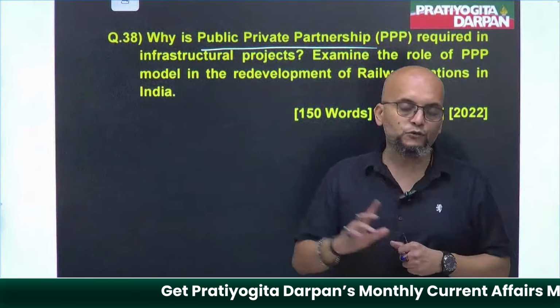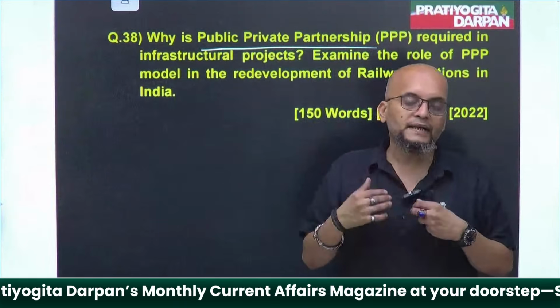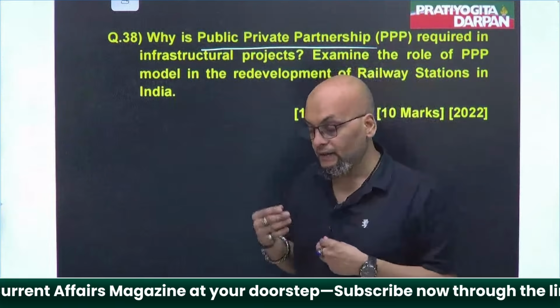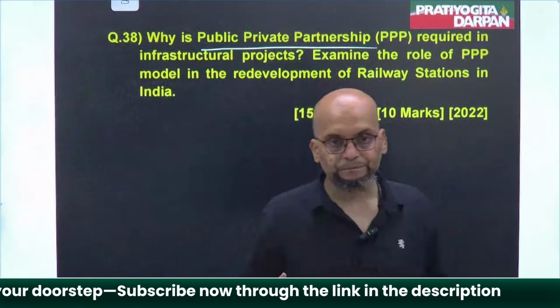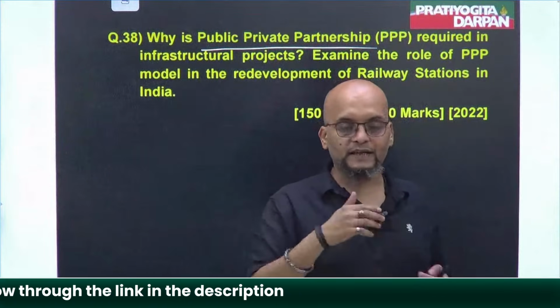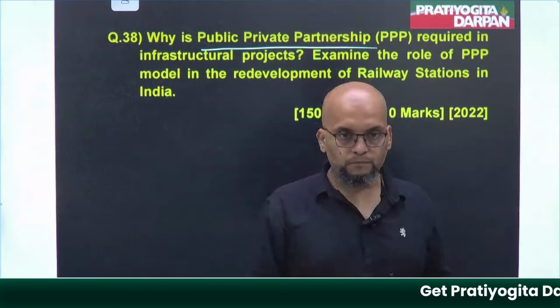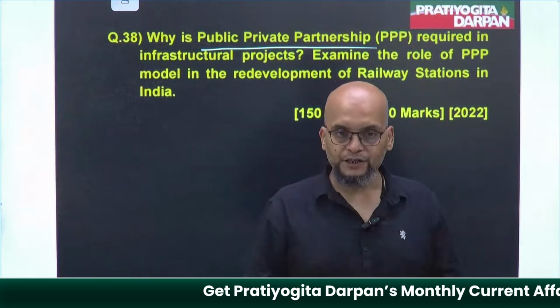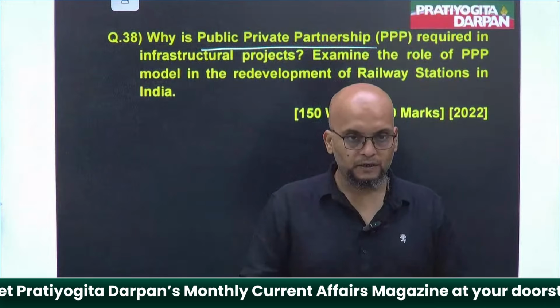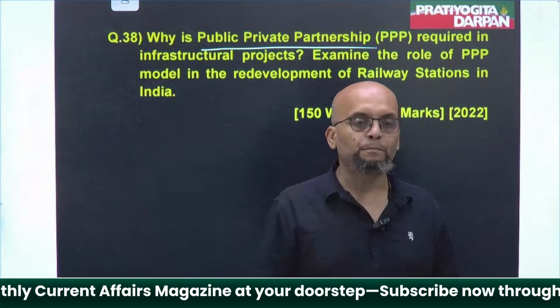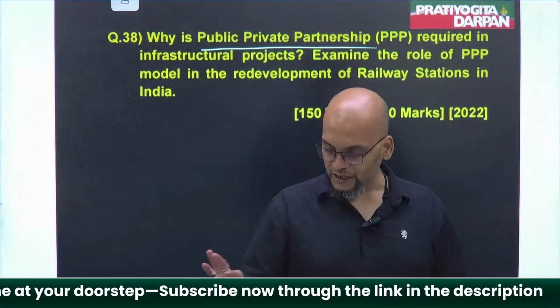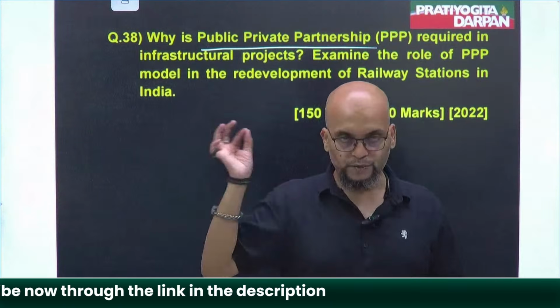What the government can do under this model is circulate the tender. The individual who gets the tender can do the job. For example, for development of a railway station, he can take the tender, do the job, and now the government is not going to pay. So the initial step was the same as earlier, the tender.